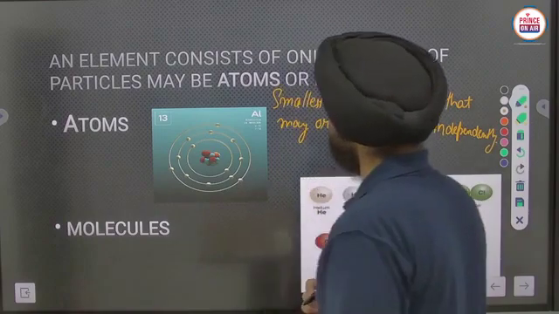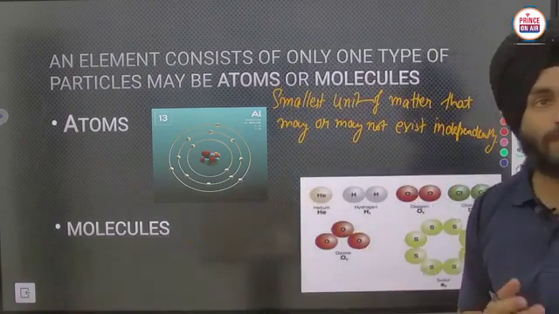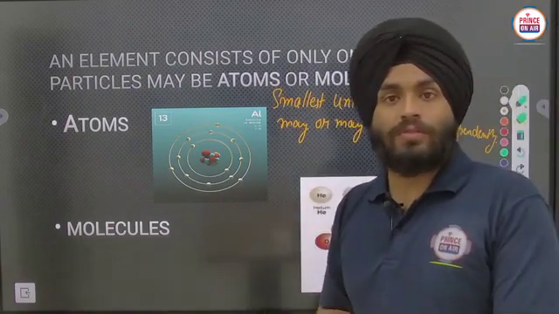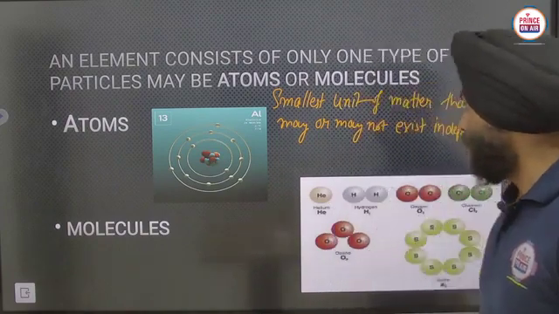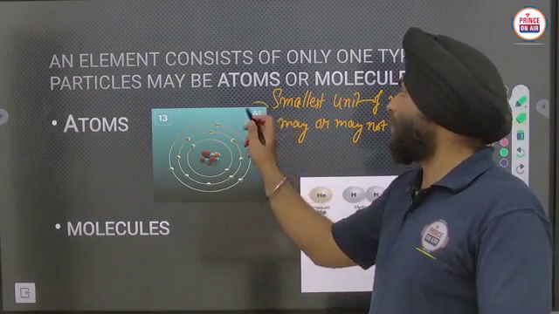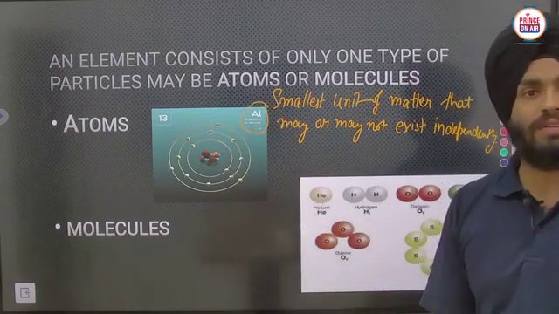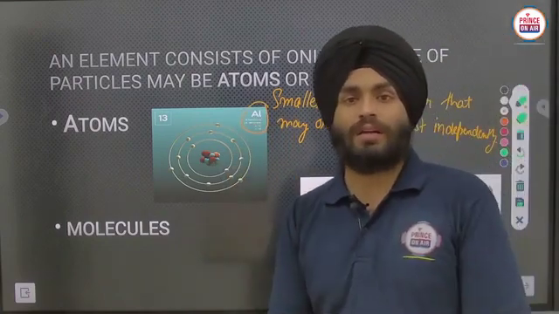Okay, clear? Atoms may have independent existence or may not have independent existence. Clear? Examples of atoms: aluminium, copper, zinc, hydrogen, anywhere you can take that.